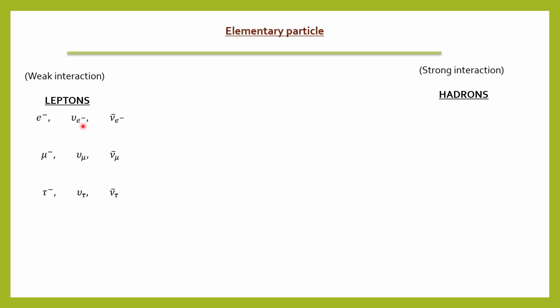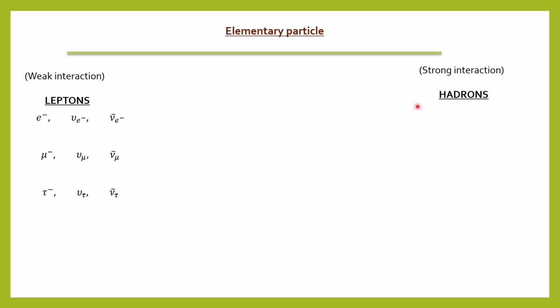So under leptons, we can see the electron, the muon, and the tau, and their respective neutrino and antineutrino, like electron neutrino, electron antineutrino, and such as muon neutrino and antineutrino, and for tau also we have neutrino and antineutrino. Also, you can have their antiparticles, like for electron this is the positron, for mu minus this is mu plus, for tau minus this is tau plus.